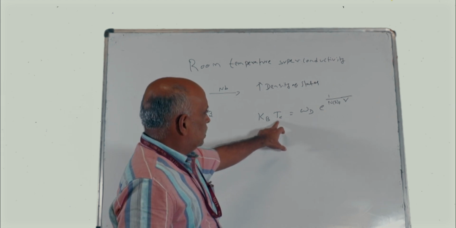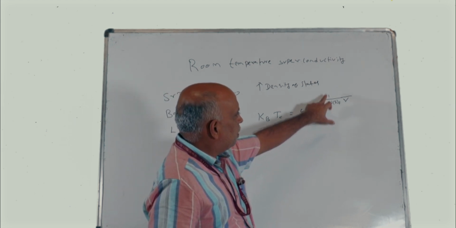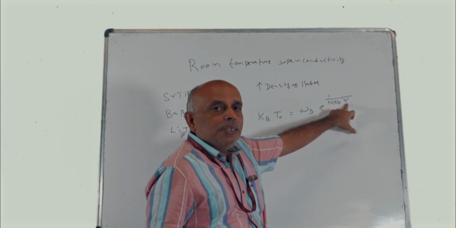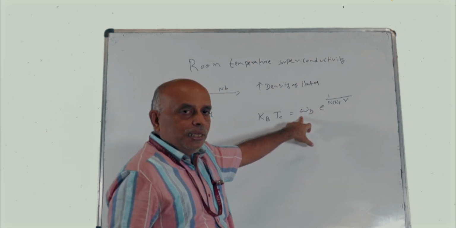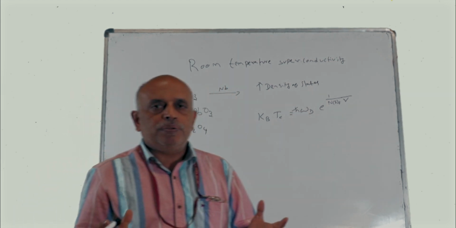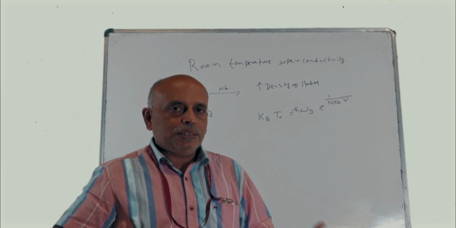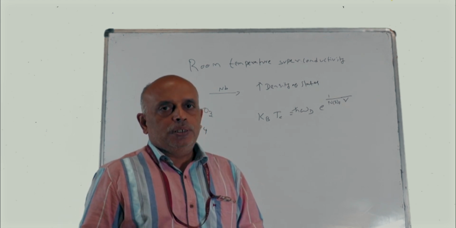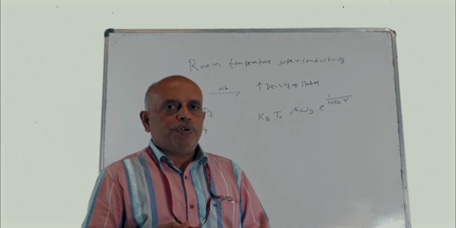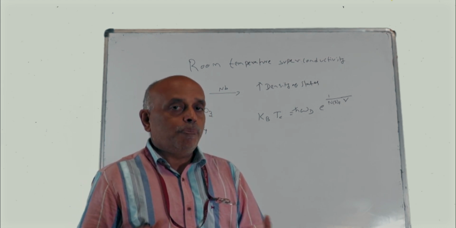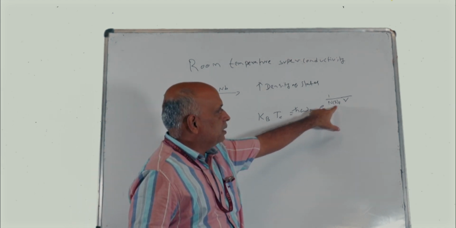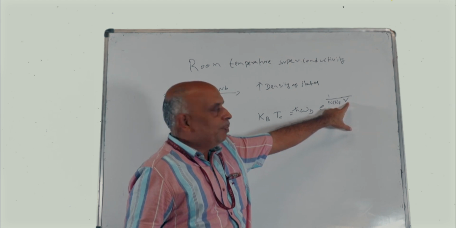So Tc is given by omega D e to the power 1 divided by N(EF) into V, where N(EF) is the density of states and V is the electron-phonon coupling constant. And ħ omega D is the strength of the interaction between electrons when the interaction becomes attractive. So electron interaction can become attractive in a phonon medium, and they form what is known as a Cooper pair. That strength of the interaction is given by ħ omega D, and this is the density of states, and this is the electron-phonon coupling constant V.